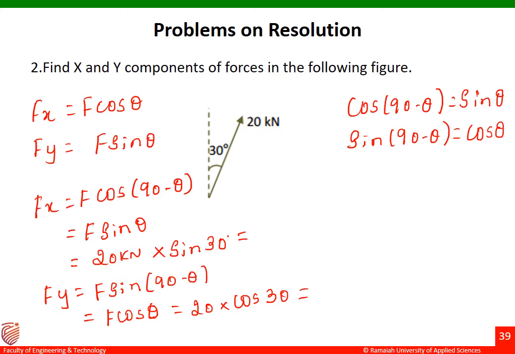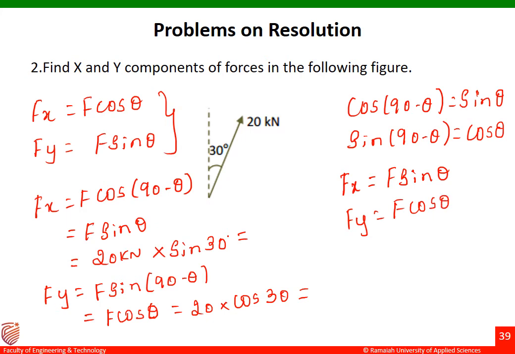It's very simple, but you have to always remember the angle theta and which axis it is made with. When theta makes an angle with respect to the x-axis, these two formulas are valid. Suppose theta is making an angle with respect to the vertical axis, the following expressions will be effective: Fx equal to F sin theta and Fy equal to F cos theta.